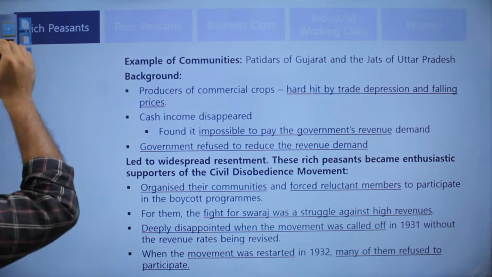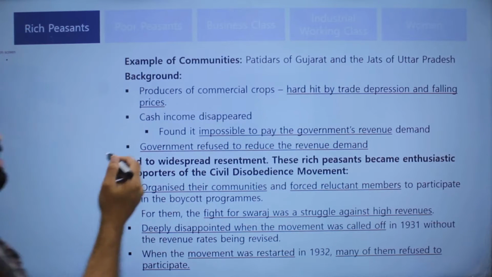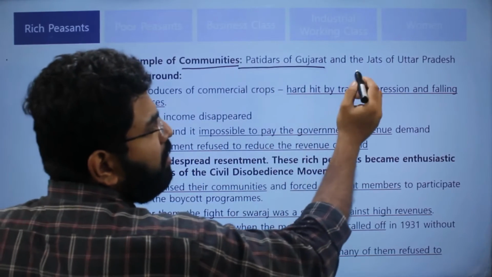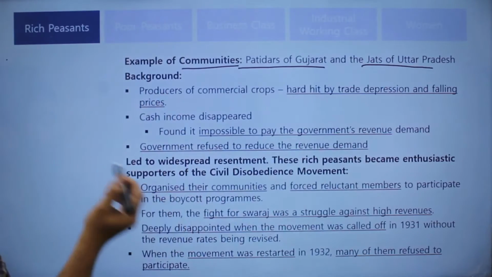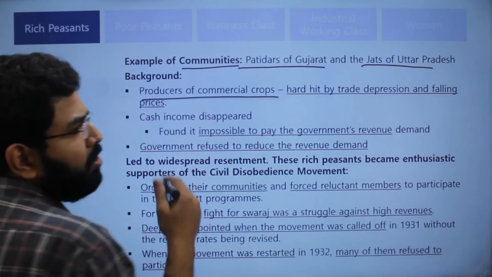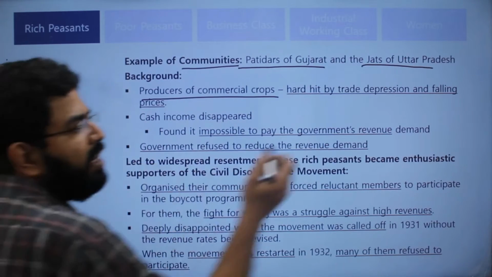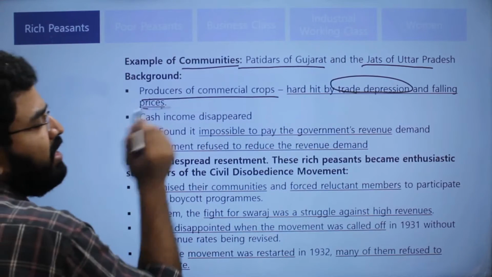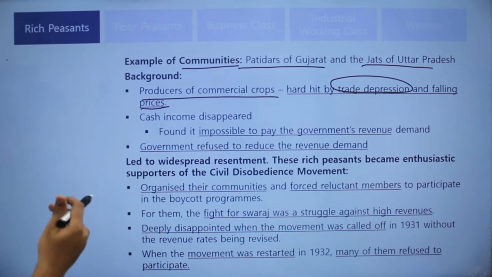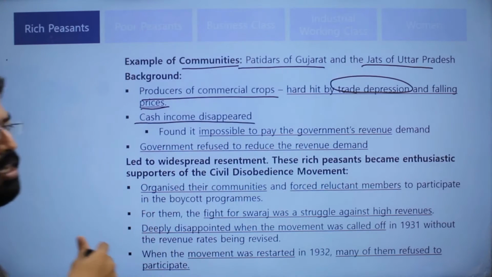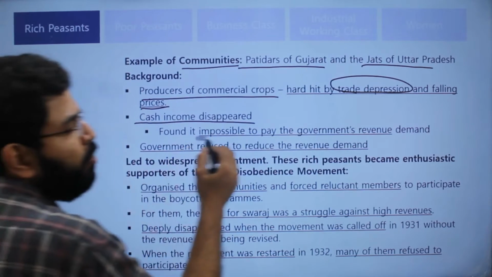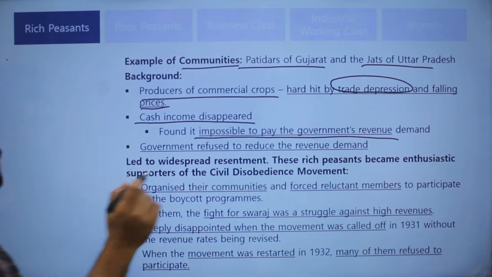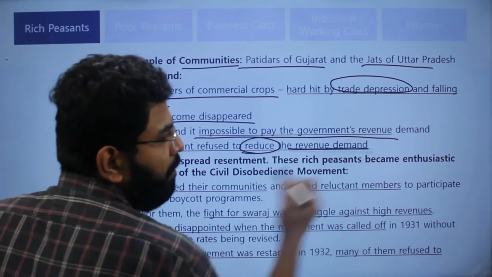Now, about the rich peasants, if we talk about the different communities, the Patidars and the Jats of Uttar Pradesh, they were producers of commercial crops. And when the economic depression hit in the late 1920s, they were really hard hit by it and the prices for their products fell. So their cash income disappeared. This made it impossible to pay the government revenue. The government revenue was fixed. The government did not reduce the revenue demand.